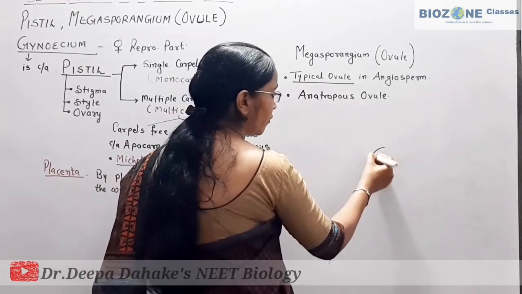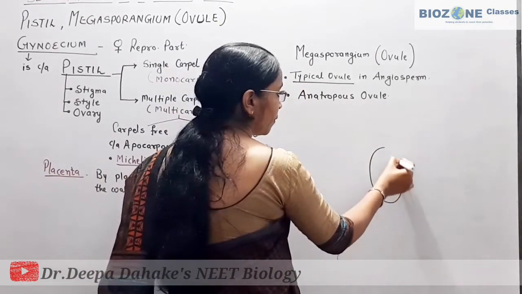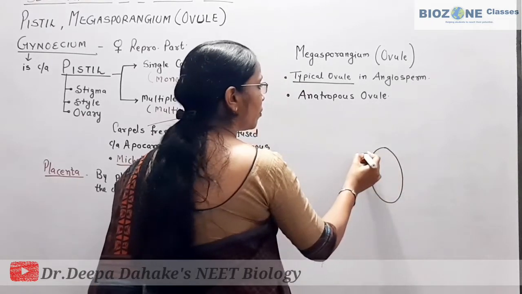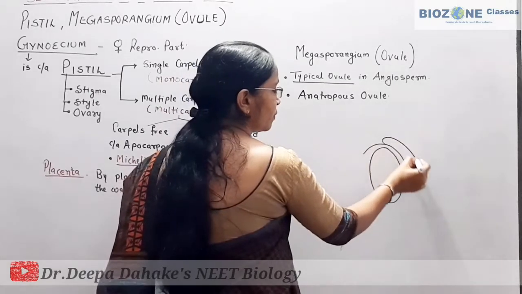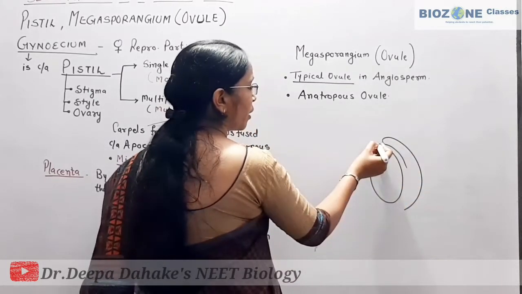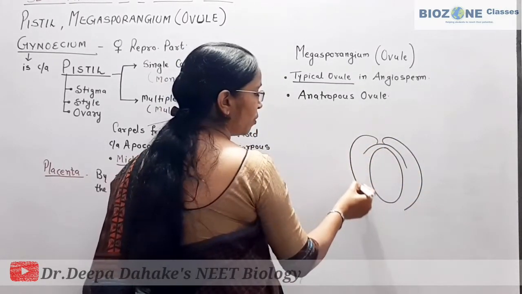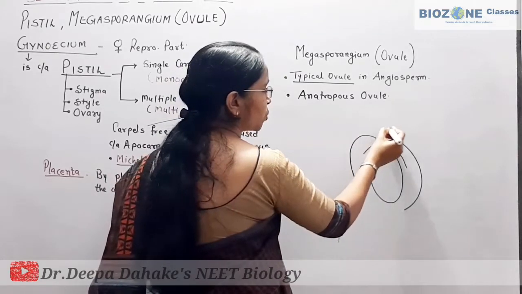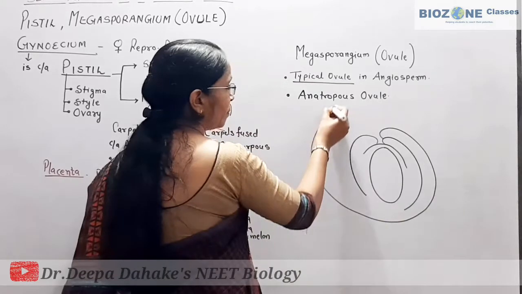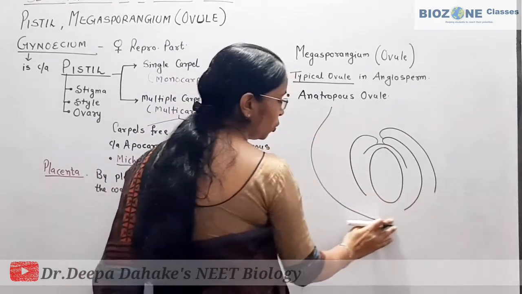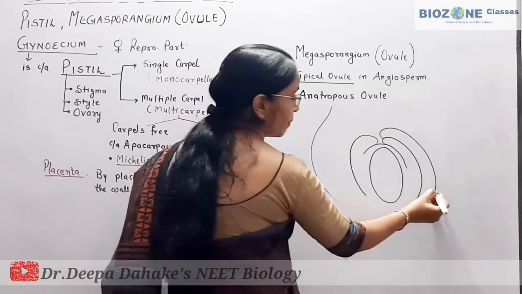Whenever we draw, we always begin from the embryo sac. The embryo sac in angiosperm, or ovule in angiosperm, you remember, is protected by 2 integuments.